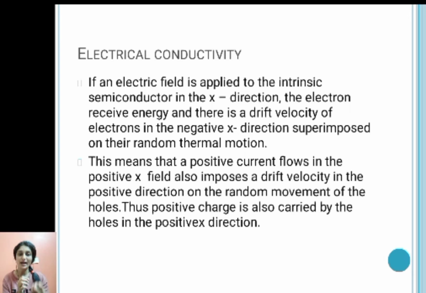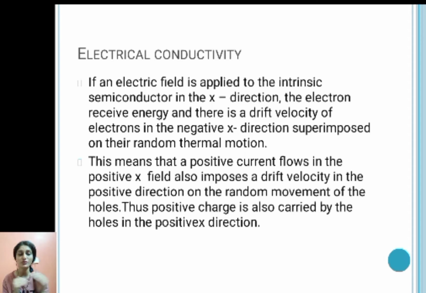Because of the applied electric field, electrons receive energy, and because of this energy, there is a drift velocity of electrons in the negative x direction. Now electrons are moving in the negative x direction, therefore a current will flow in the positive x direction, because we know that the direction of flow of electrons and the direction of current are opposite.